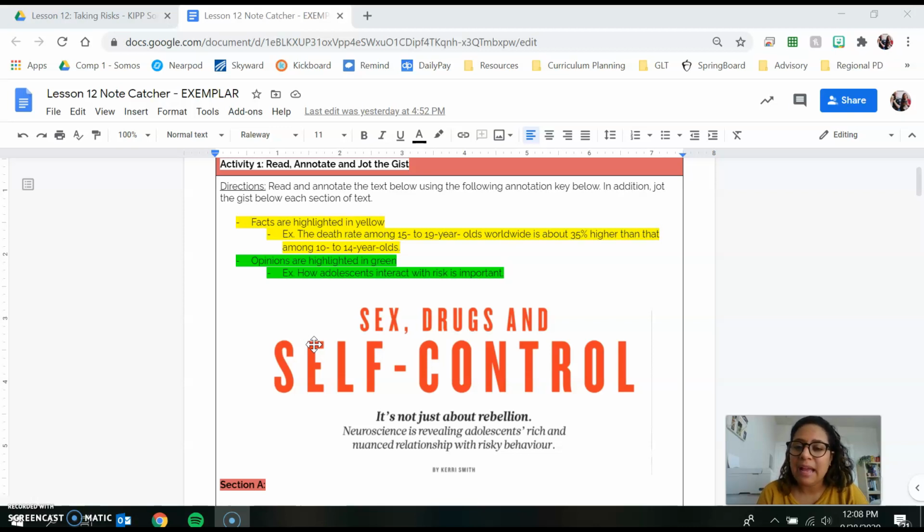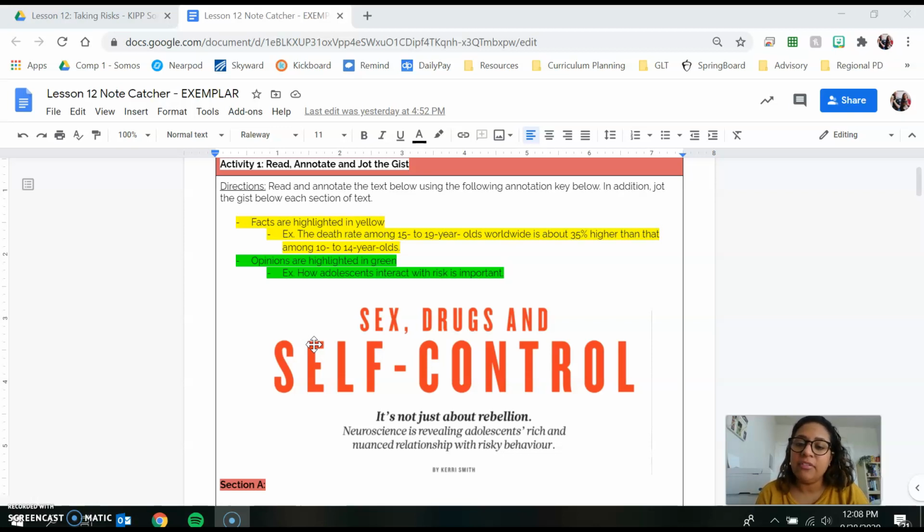We are going to be highlighting facts in yellow. So for example, the death rate among 15 to 19-year-olds worldwide is about 35% higher than that among 10 to 14-year-olds. That is a fact because it is a statement that can be proven. And it contains certain elements such as numbers. Numbers are a good indicator that you are dealing with a fact. But the most important part is that it can be proven.